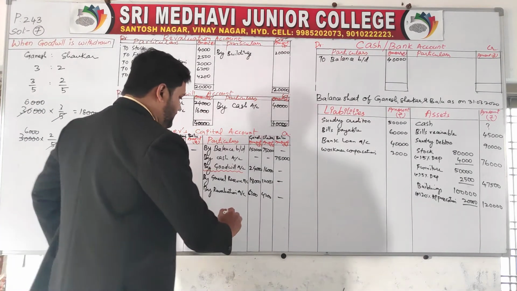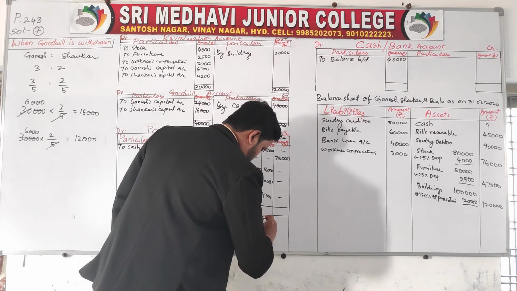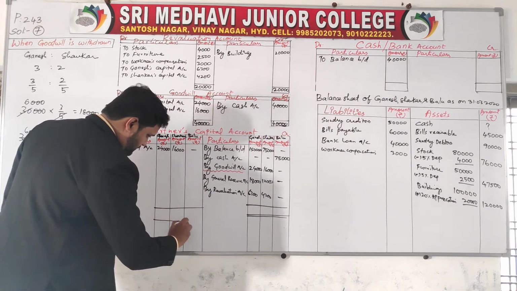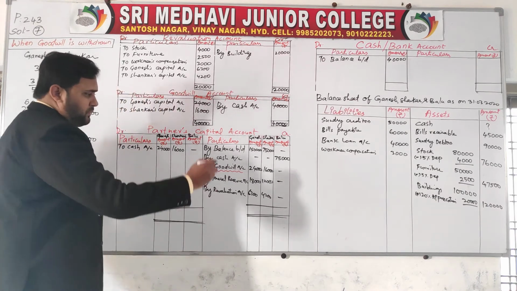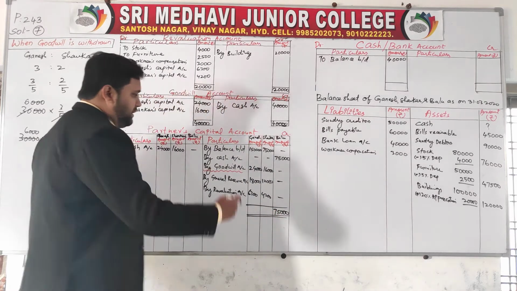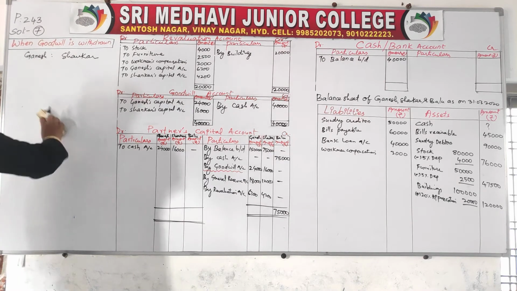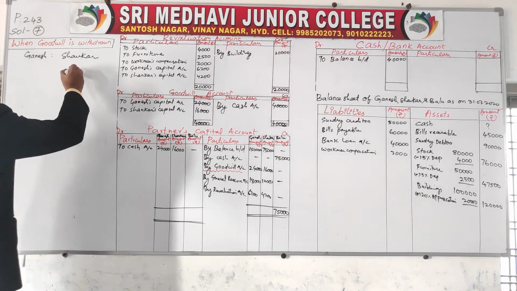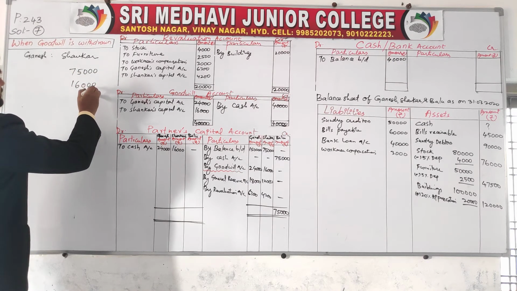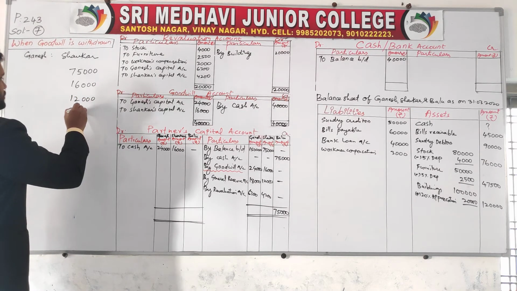Now go for totals of all this. Yes, total. What is the total of Shankar? Shankar total: 75,000, 16,000, 12,000, 4,200.